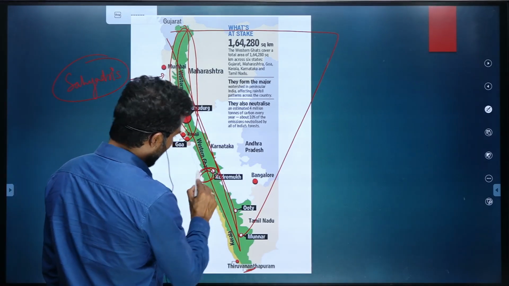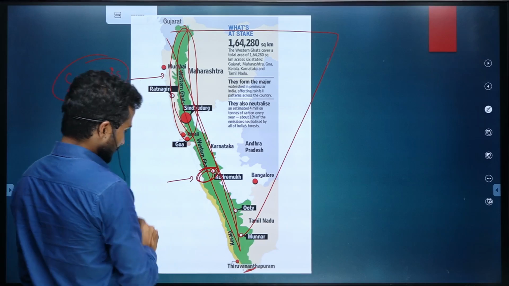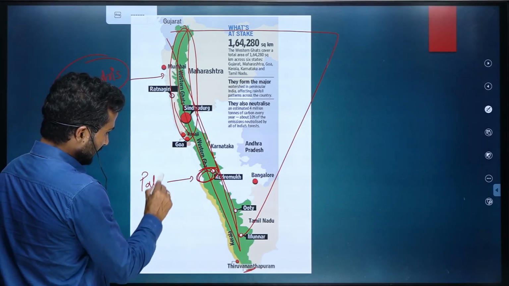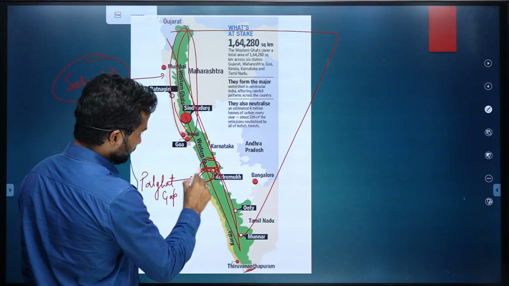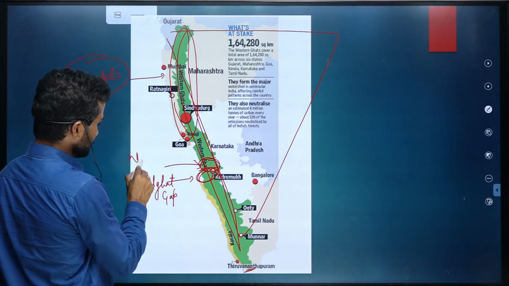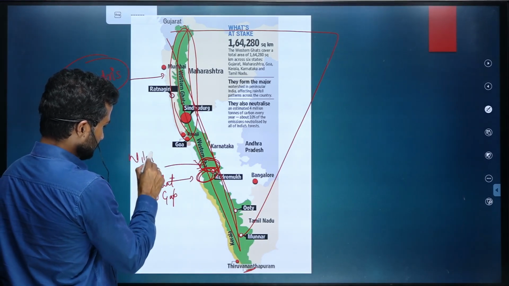And this gap is known as Pal Ghat Gap. And above Pal Ghat Gap, we have Nilgiris, Nilgiri Hills.